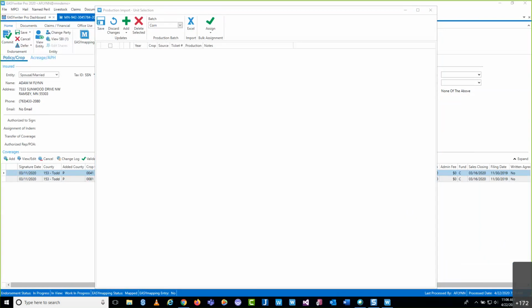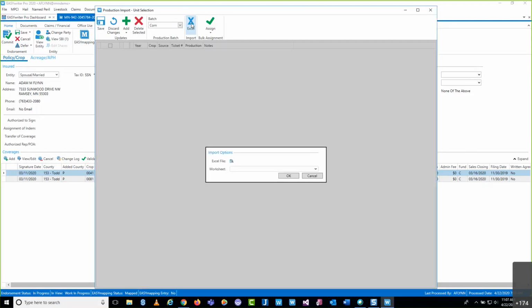We jump into here and we're going to import that data. So we're going to start with the Excel side of things, and then I'll show you how to manually enter as well. In order to use this, I'm going to click this Excel button right here, this blue X with the Excel right underneath it. What that's going to allow me to do is then select a file that I already have saved on my computer.